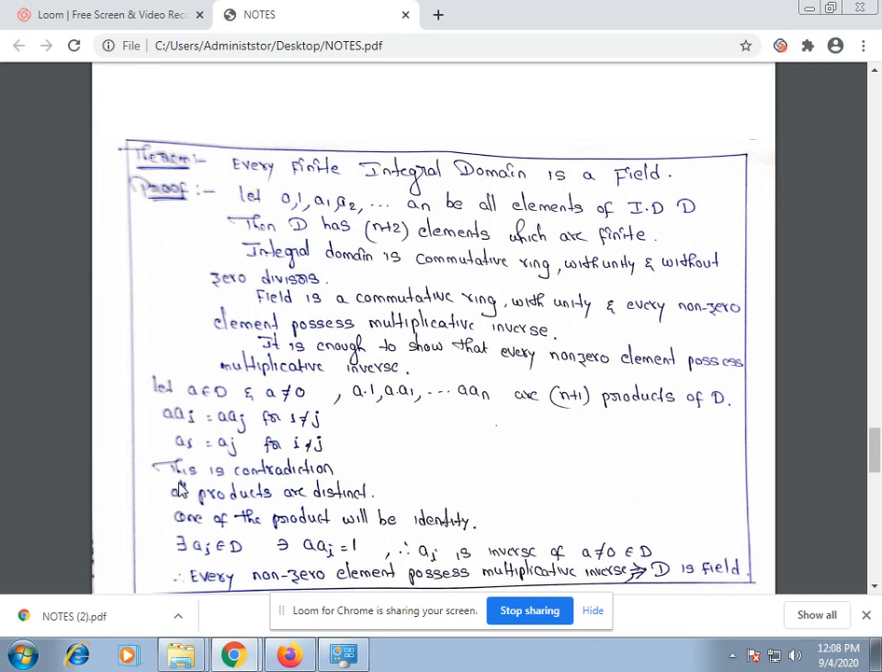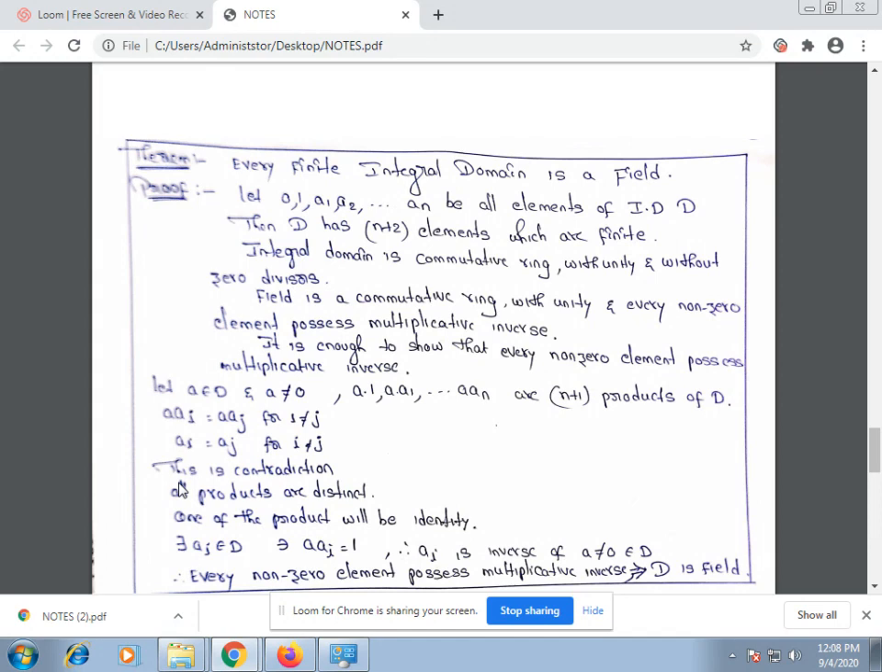a · 1, a · a1, and so on, a · an are n plus 1 products of D by the closure law. Suppose a · ai is equal to a · aj for i not equal to j. By the left cancellation law, ai is equal to aj for i not equal to j. This is a contradiction. If i is equal to j, then ai is equal to aj. Here, ai is equal to aj for i not equal to j. Therefore, our assumption is wrong. So, all the products are distinct.